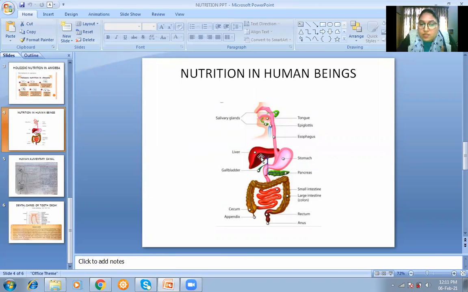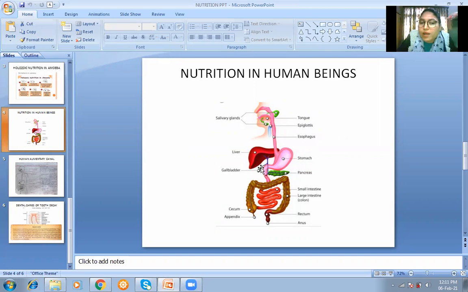Fine. Then this red structure you can see here, the liver. So what is the function of the liver? The liver produces bile. Okay, what is bile now? Bile emulsifies the fat. Emulsification of fats is done by the bile, and the liver produces bile. And what does the gallbladder do? The gallbladder stores the bile. Otherwise, it does not have any such function. It does not secrete any enzyme or any juice. The gallbladder has just one simple function: it just stores the bile.